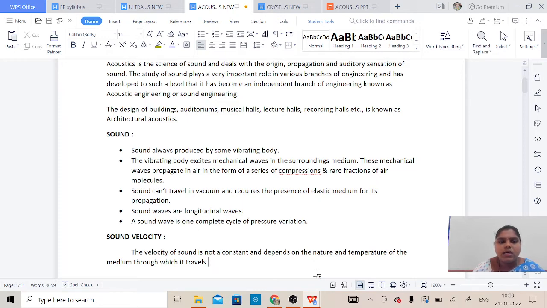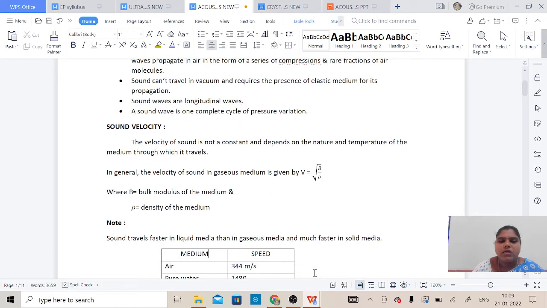Let us see what the sound velocity is. The velocity of sound is not a constant and depends on the nature and temperature of the medium through which it travels. In general, the velocity of sound in a gaseous medium is given by v equals root of B by rho, where B is the bulk modulus of the medium we are considering for the sound wave propagation, and rho is the density of the medium.